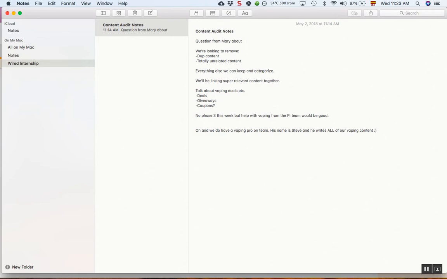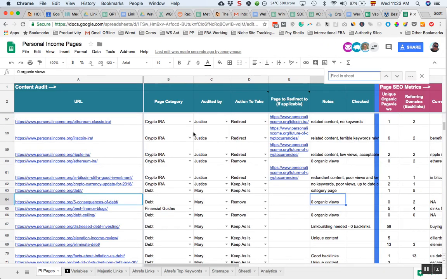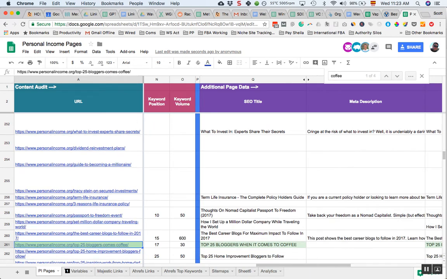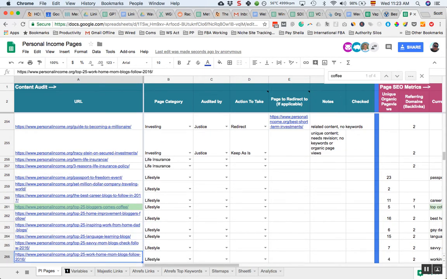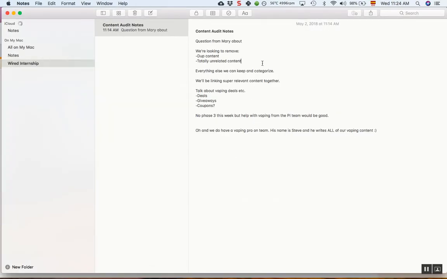Notes there. And totally unrelated content, I think there's an article on PI about coffee. Is there? Yeah. So this here is certainly not related to finance. That is the type of article, a link building article, and we can talk about that later. These top 25 things are strategies to get links. But these pages are so unrelated that might be something we remove from the site, right? Another thing with our site is if we want Google to understand our site's about finance, but it's got content on coffee, that's confusing Google a little bit.